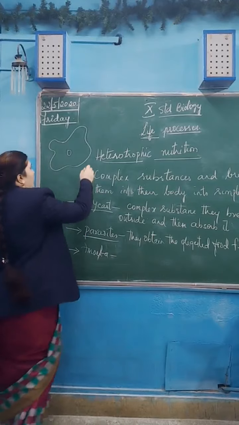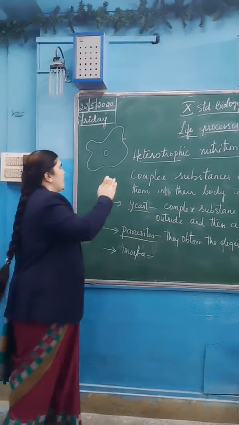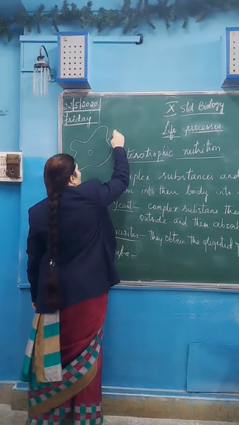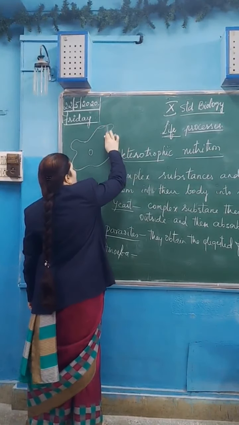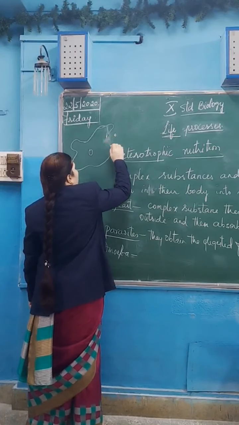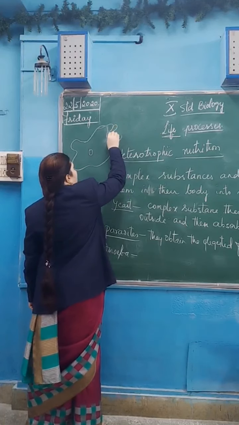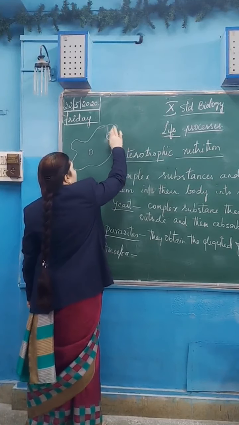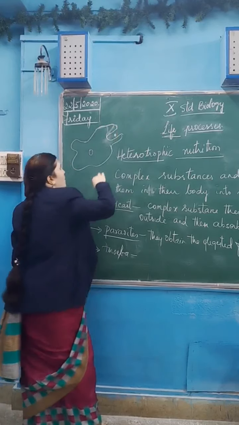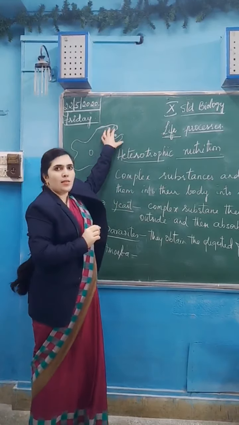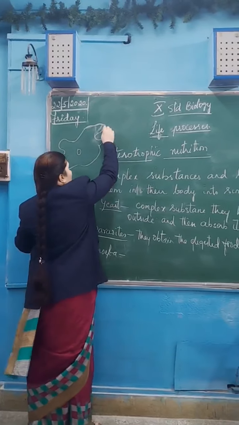Okay, so if it finds any small, minute, microscopic food particles in the water, what does it do? It extends its false feet like this. It extends the false feet like this. It engulfs that. It covers that food particle. It forms a hollow cavity. Okay. Slowly it covers that.